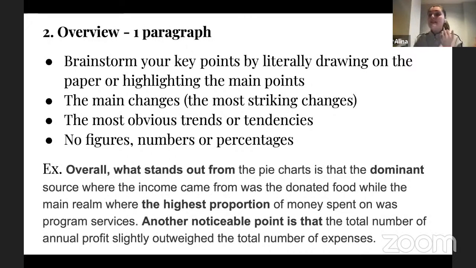Okay, but again, you see that I'm saying the total number of annual profits slightly outweigh the total number of expenses. So by the words total number and then slightly outweigh, I show this very interesting point, right? And that's basically it. So you see, I never apply any figures here. I'm trying my best to use the vocabulary to describe those key points, okay?